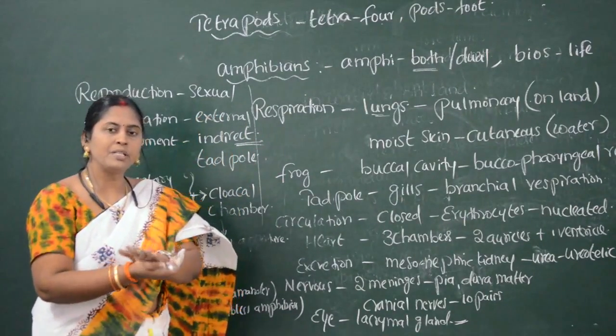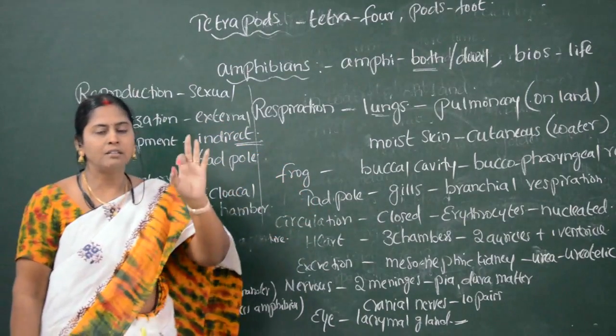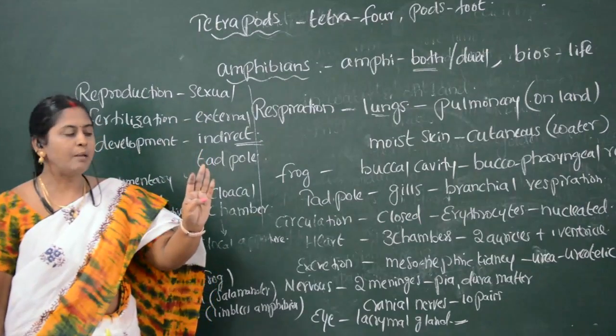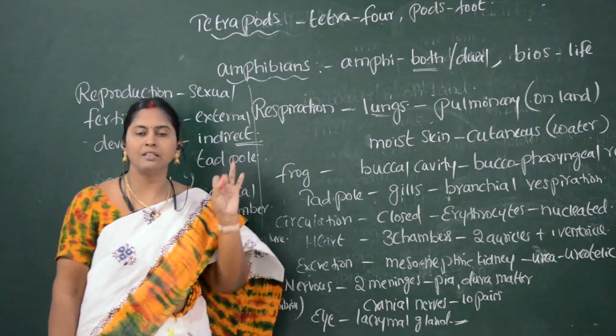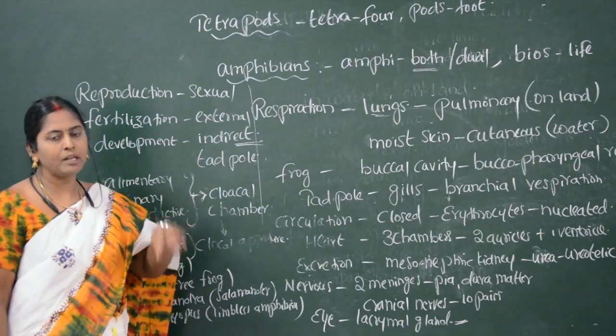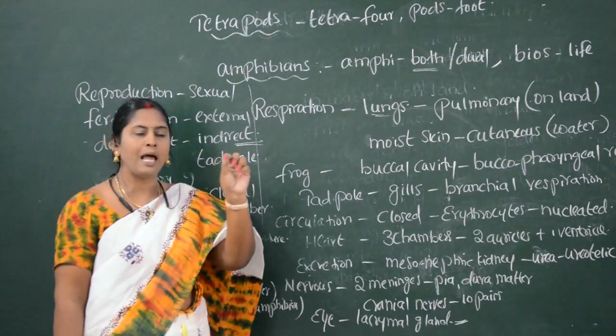One more thing I have said, the peculiar character in amphibians is that three systems open to the same chamber. What are the three systems? The alimentary tract, urinary tract, and reproductive tract. These three tracts open to a common chamber called the cloacal chamber. This cloacal chamber opens to the exterior of the body by the cloacal aperture.